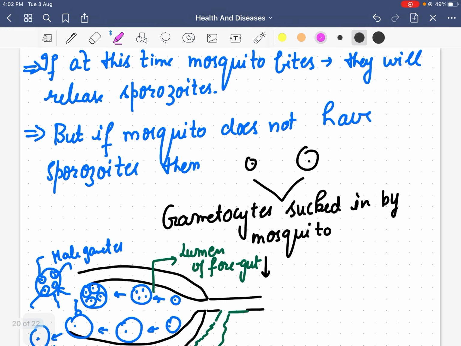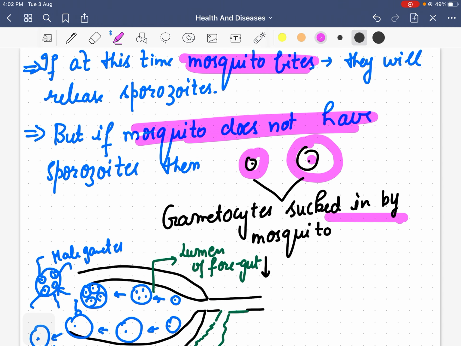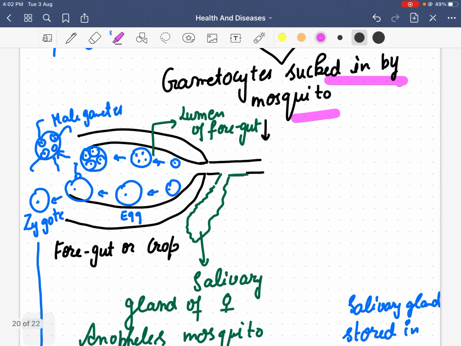Now, if at this time a mosquito bites any human having these microgametocytes and megagametocytes, then if the mosquito bites it releases sporozoites, but if that mosquito does not have sporozoites, then these gametocytes are sucked in by the mosquito.